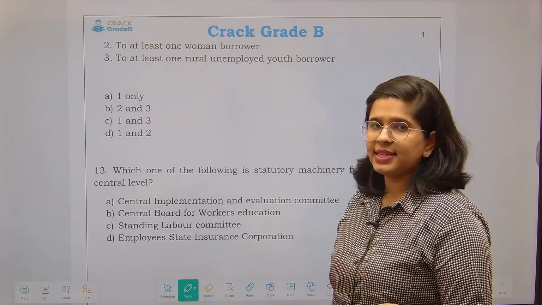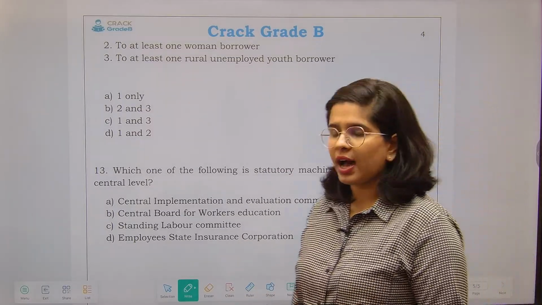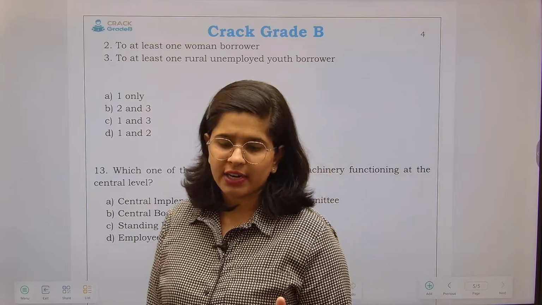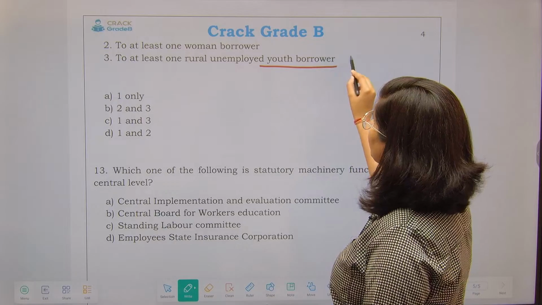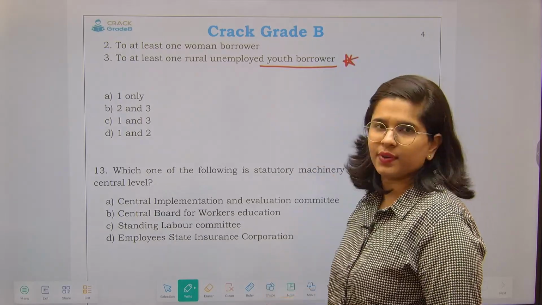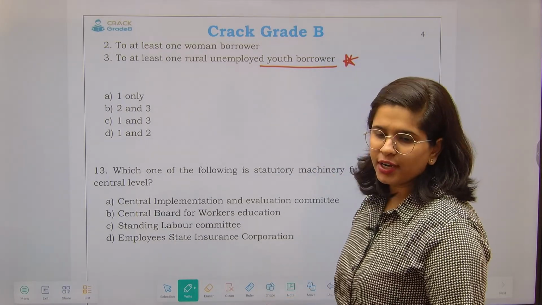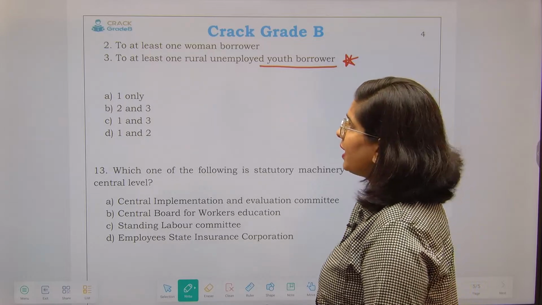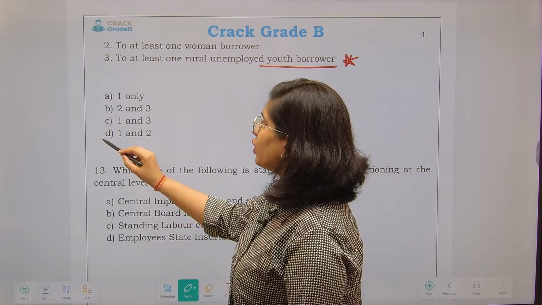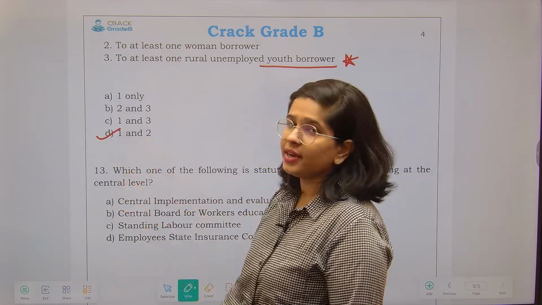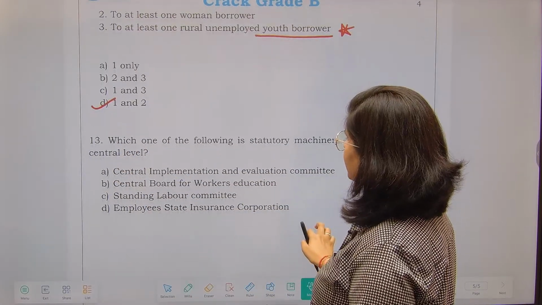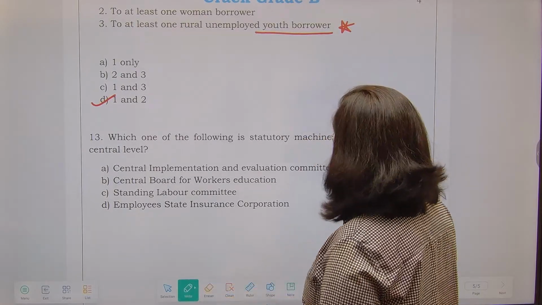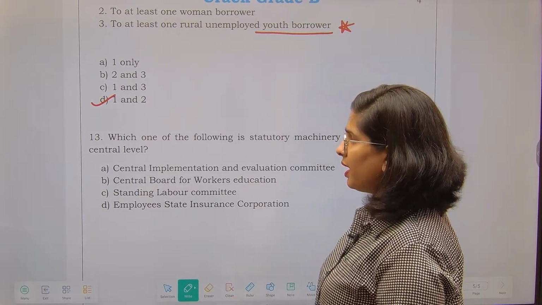Women and SC/ST, that is understandable, they are both disadvantaged sections of our society, but at least one rural unemployed youth borrower, this is not the correct one. So this is not an option that has been provided, and this is why the correct option is 1 and 2.